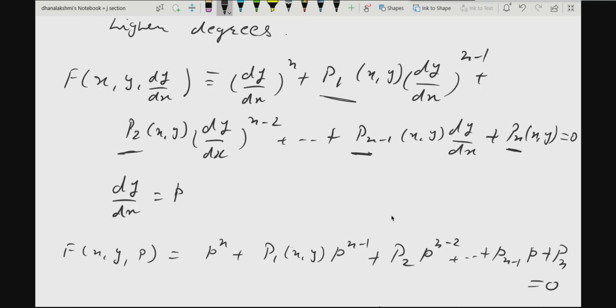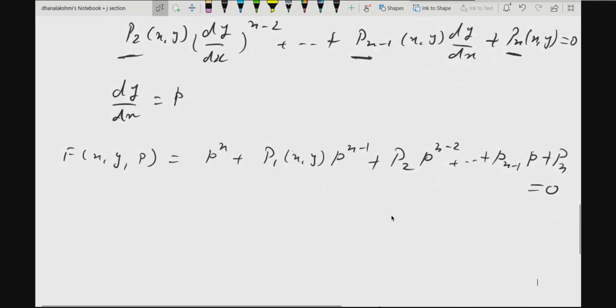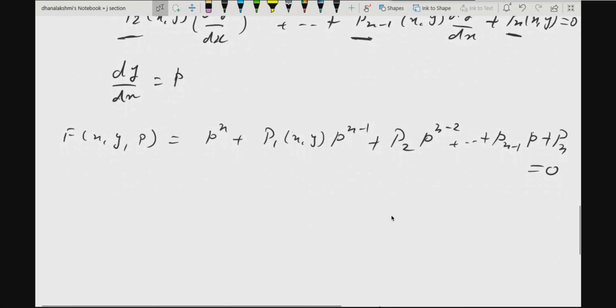So what is this equation? This is a differential equation of first order but of nth degree.